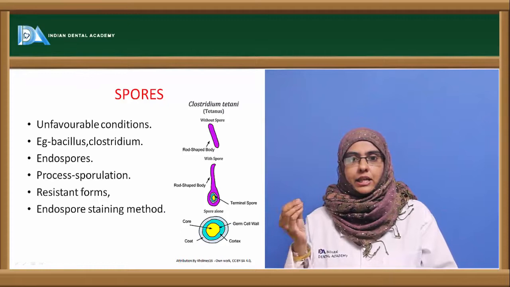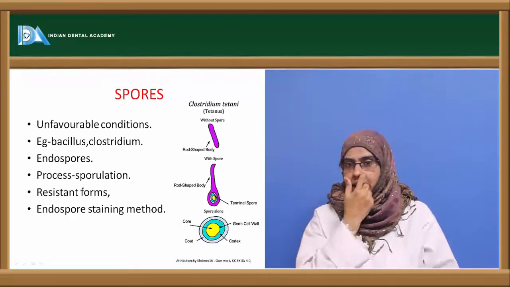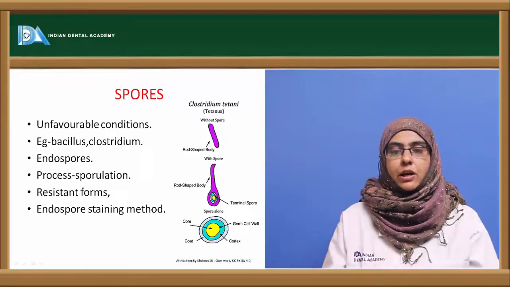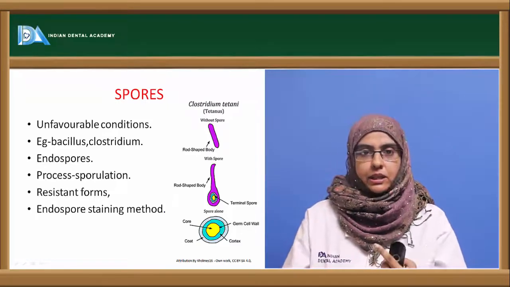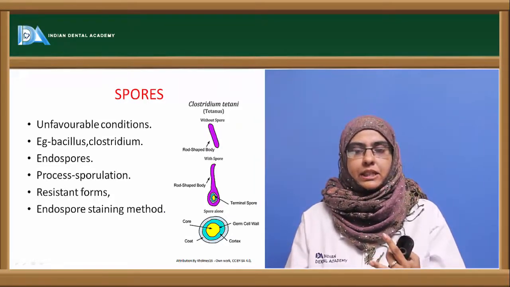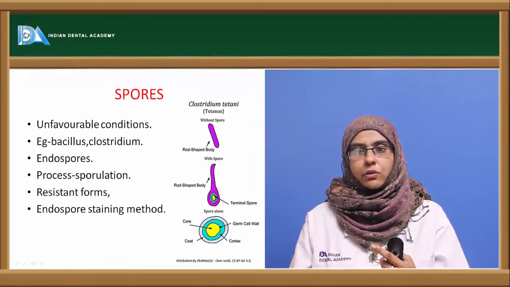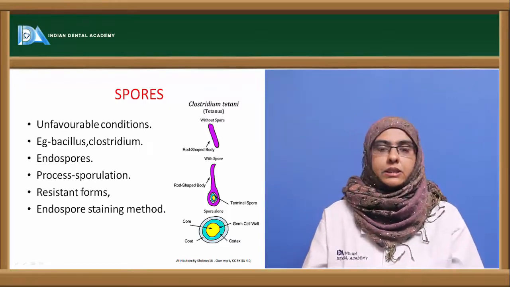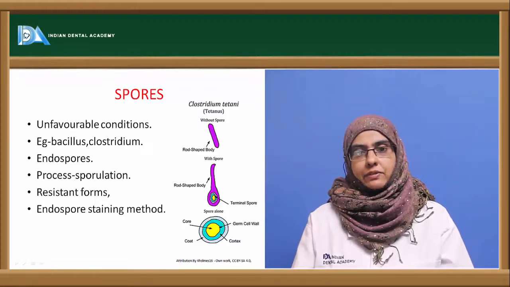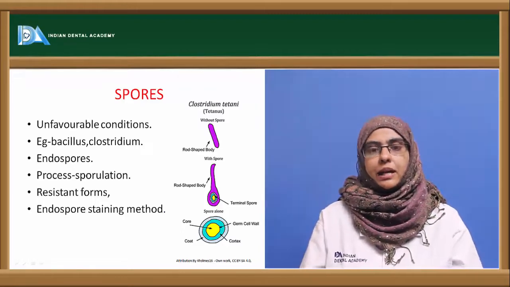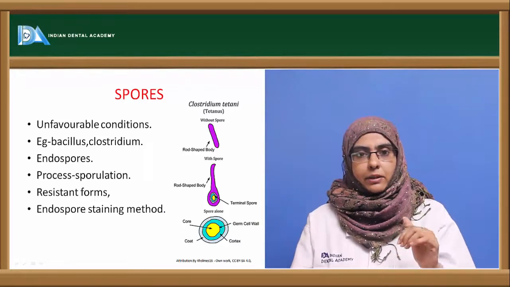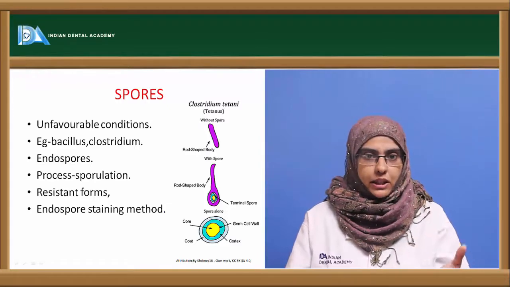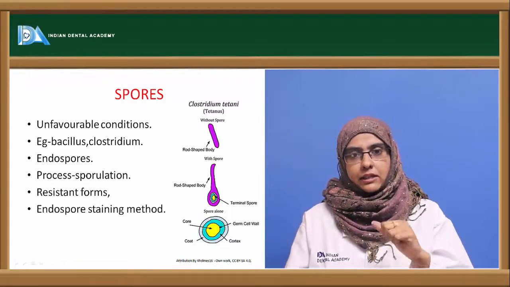It has a nucleus, it has a core, it has a spore coat, and this spore coat helps to protect the bacteria in unfavorable conditions, protects it from desiccation, from high temperature, from heat, etc. So the sporulating forms are more resistant, and these can be stained with a special staining technique called the endospore staining technique, where malachite green is used, and the organisms are exposed to steam so that the external layer becomes permeable, so that the organism takes up the primary stain and stains the spores.